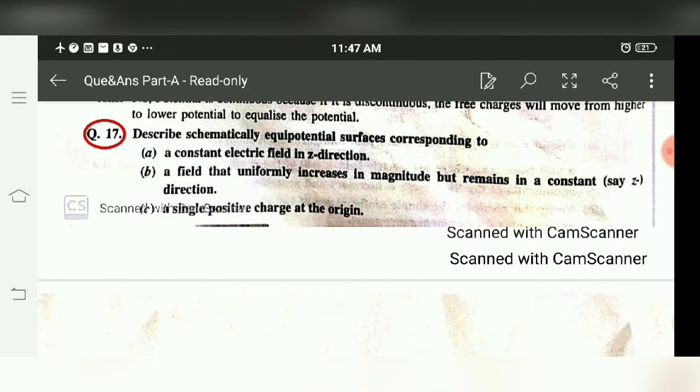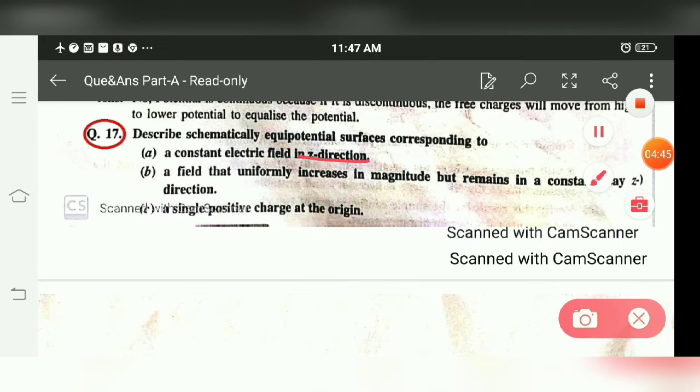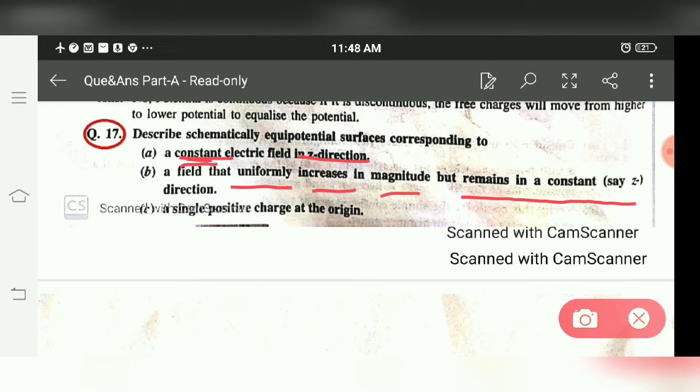Describe systematically the equipotential surfaces corresponding to a constant electric field in the z direction. First part: the electric field is along the z direction and it is constant, meaning uniform. It is not increasing, it remains the same. Second, if the field is uniformly increasing in magnitude but remains in a constant direction, the field is again acting along the z direction, but now its value is increasing uniformly.